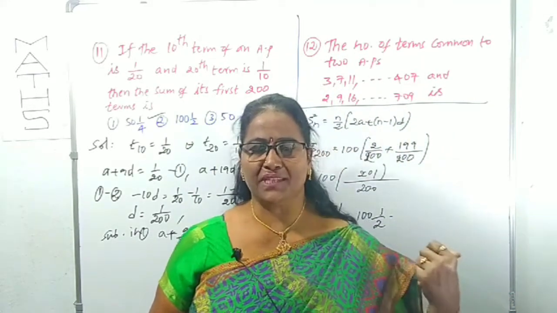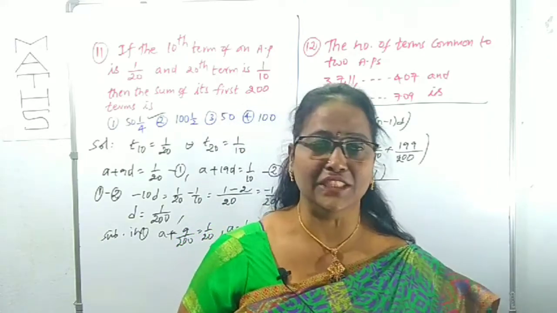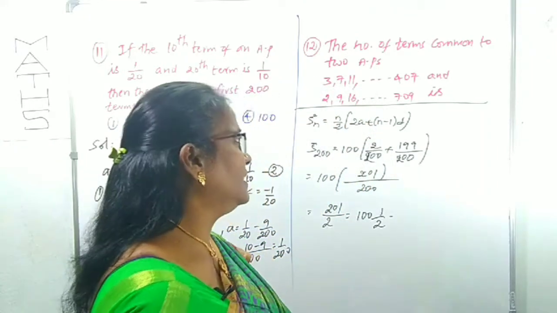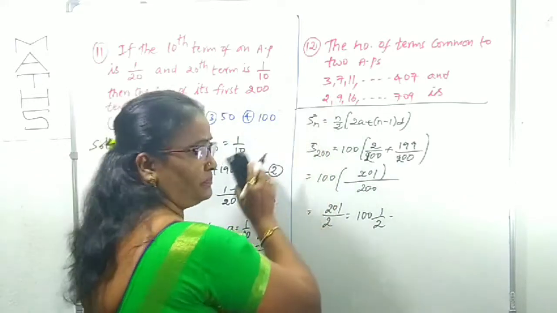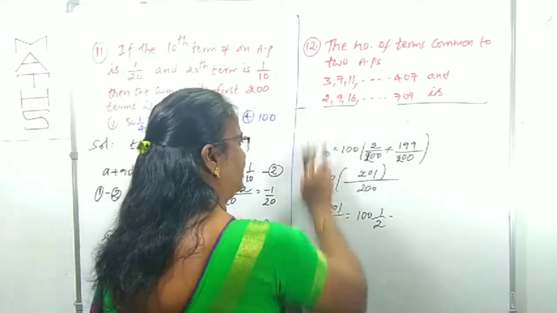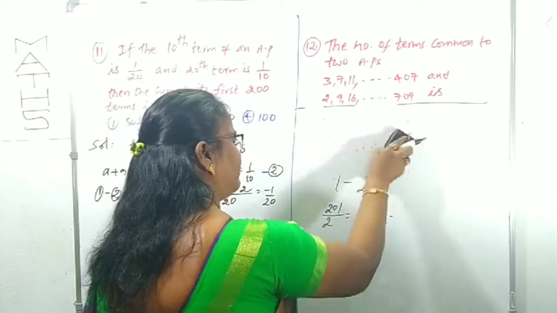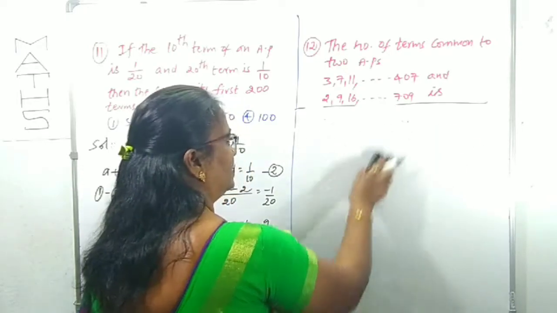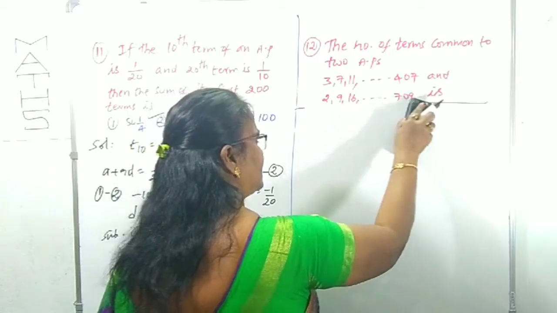So very simple. We have to use the major concept here, the nth term in an AP. Right? Now come to the next question. See the next question. It's very, very important. Two methods are there. I am doing the easiest method.